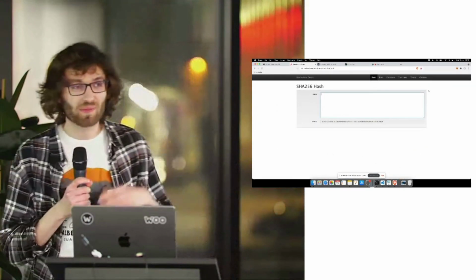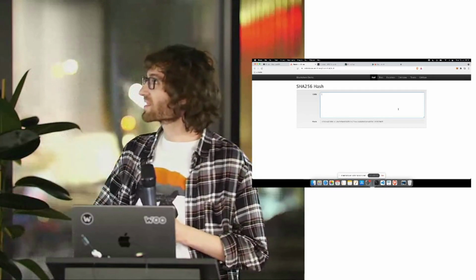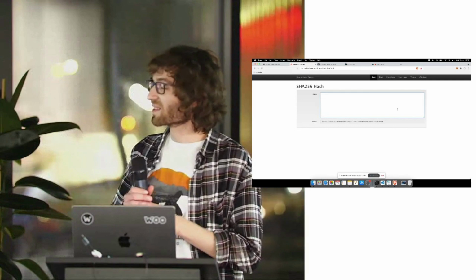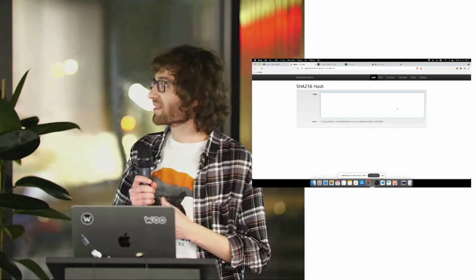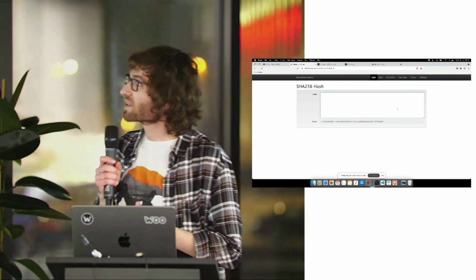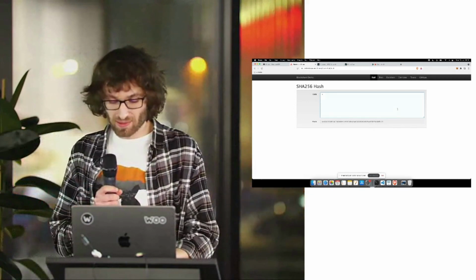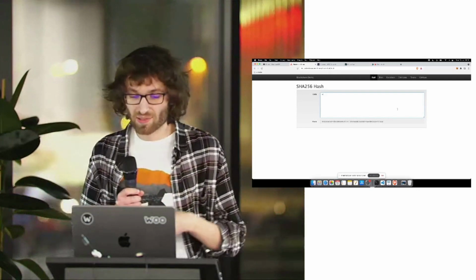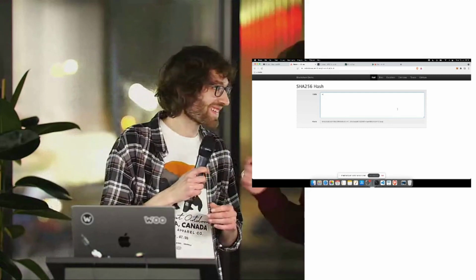So first of all, we have to understand what the hash is. A hash is a string with a fixed length. The hash is generated by a hashing algorithm, and based on the data we input, the hash changes every time.